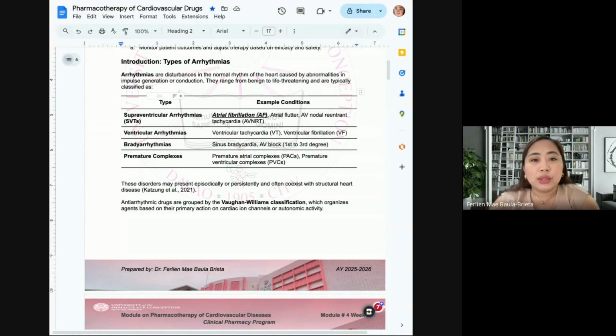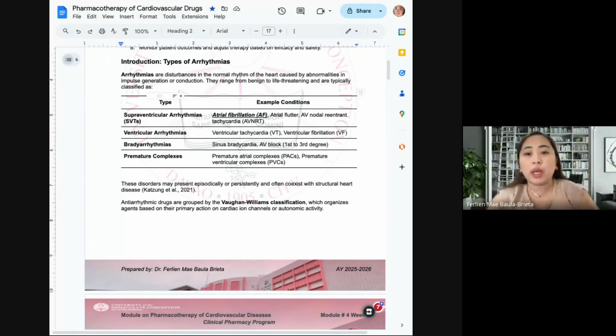So arrhythmias, class, no? Arrhythmias are disturbances in our normal heart rhythm. And it is detected through ECG. So an ECG is a device or laboratory equipment that has parang mga attachments. It is attached to the left part of the chest and some in the lower part.